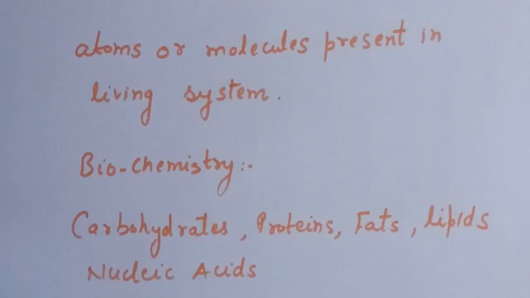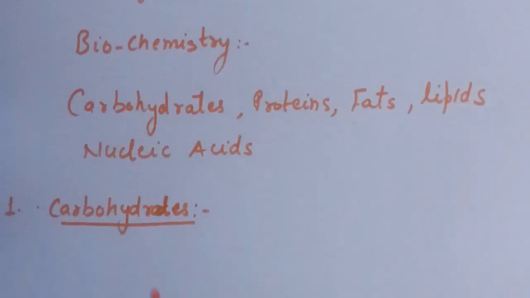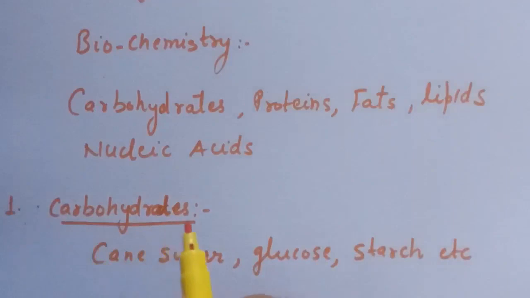Now let's go on the first type over here, that is carbohydrates. Carbohydrates are primarily produced by plants and form a very large group of naturally occurring organic compounds. Some common examples are cane sugar, glucose, starch, etc. So these are some examples of carbohydrates.